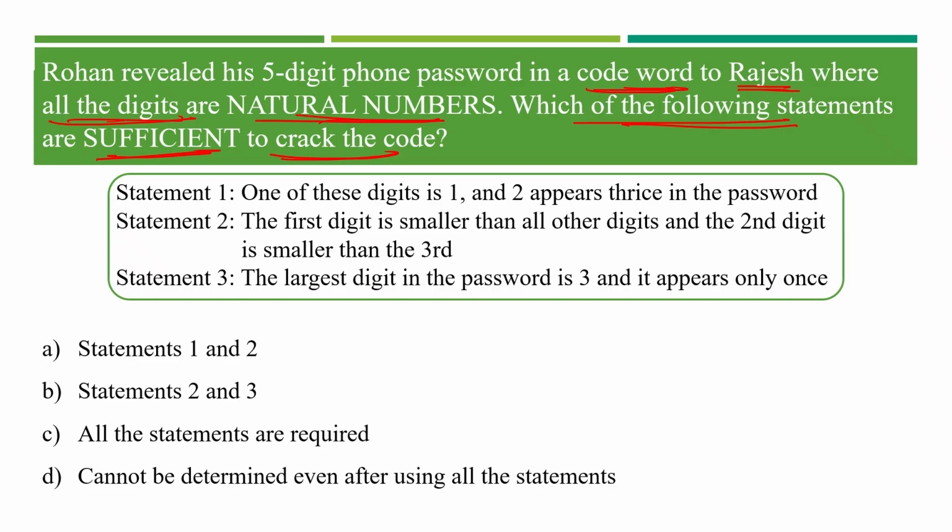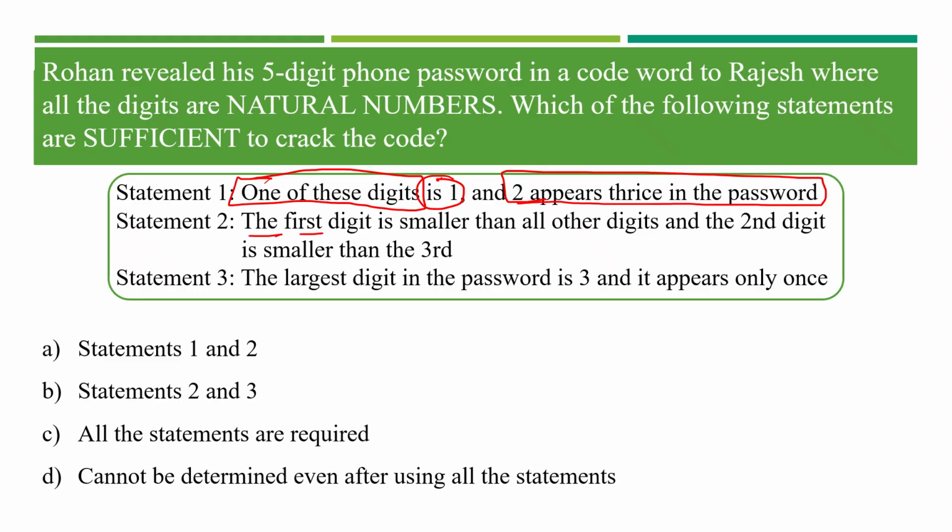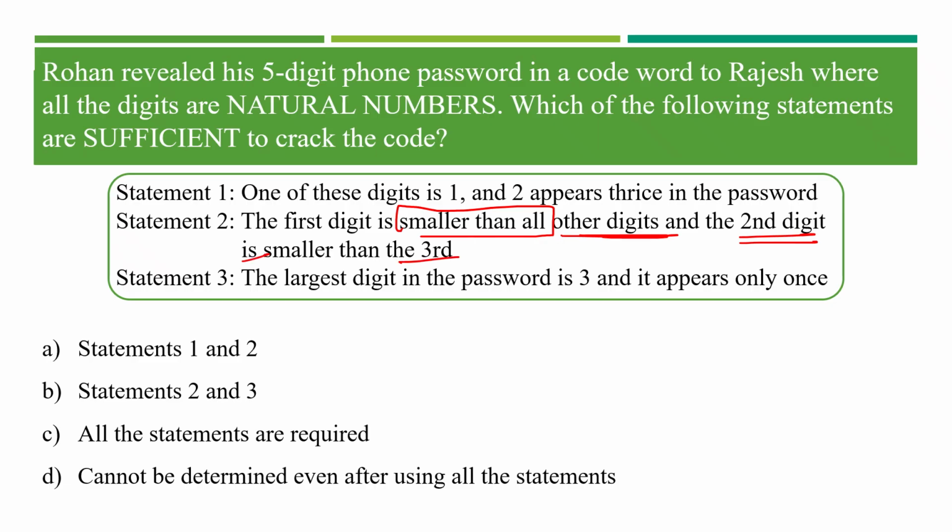Statement 1 states that one of these digits is 1 and 2 appears thrice in the password. The next statement says that the first digit is smaller than all other digits and the second digit is smaller than the third digit.